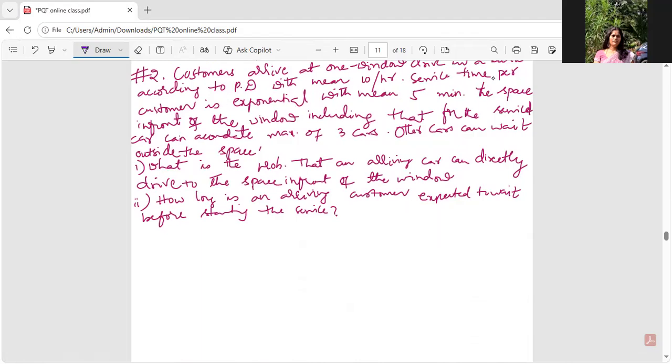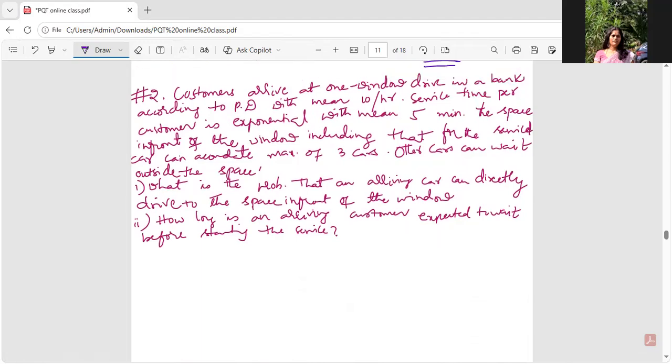Customers arrive at a one-window drive-in bank according to a Poisson distribution with a mean of 10 per hour, guys. Service time per customer is exponential with a mean of 5 minutes. It means each person is getting served in 5 minutes. It's taking 5 minutes to serve each person. The space in front of the window, including the window for the service car, can accommodate a maximum of 3